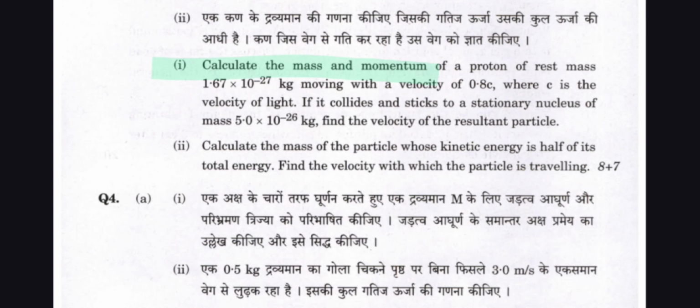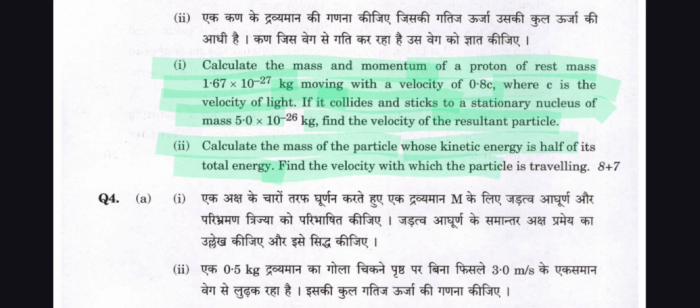Calculate the mass and momentum of a proton of rest mass 1.67 x 10^-27 kg moving with a velocity of 0.8c, where c is the velocity of light. If it collides and sticks to a stationary nucleus of mass 5.0 x 10^-26 kg, find the velocity of the resultant particle. Second, calculate the mass of a particle whose kinetic energy is half of its total energy. Find the velocity with which the particle is traveling.